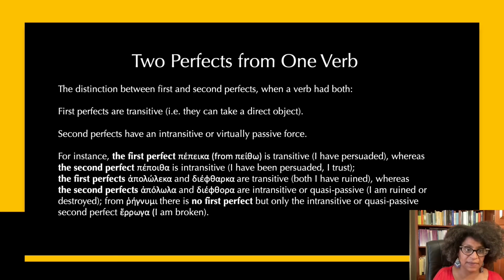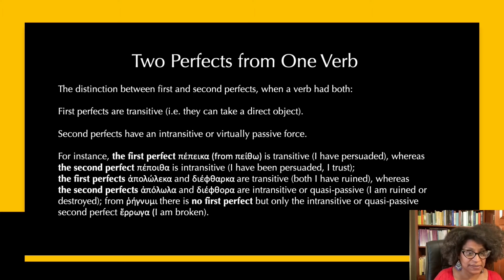Now let's focus a little on the distinction between the first and the second perfect, very similar to the strong and the weak aorist when there are two in the same verb. The first perfect and the weak aorist tend to be transitive, that is, they take an object. The second perfect and the strong aorist are going to be intransitive, virtually passive in meaning.